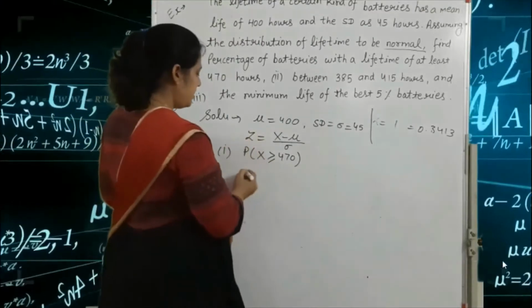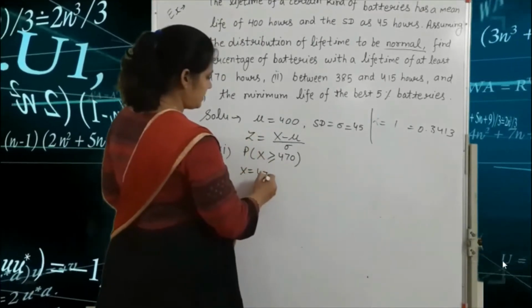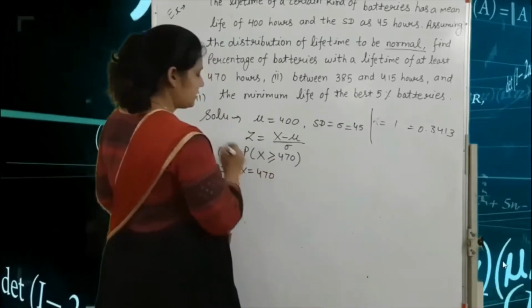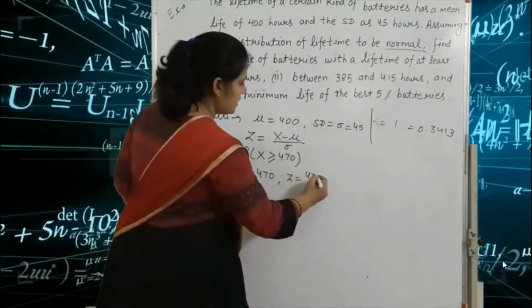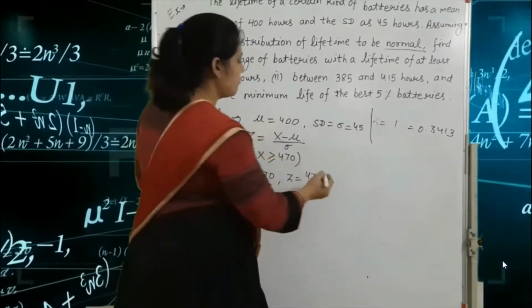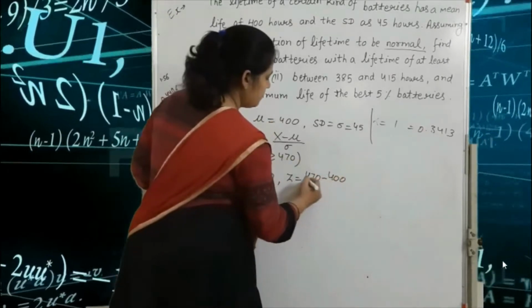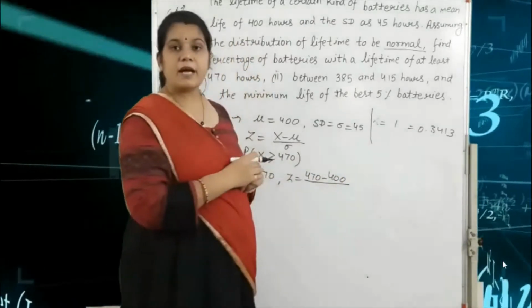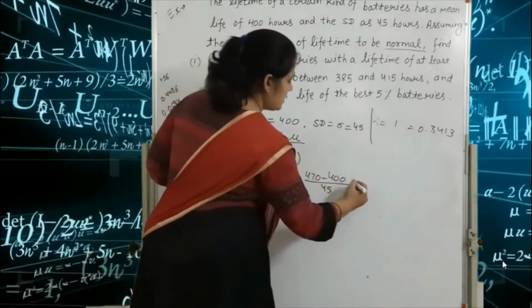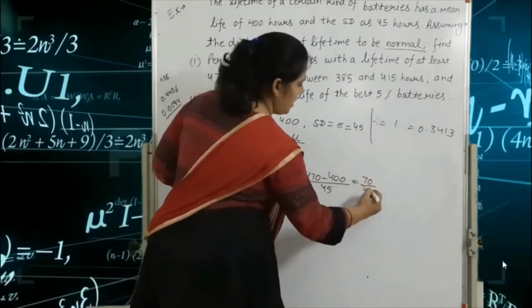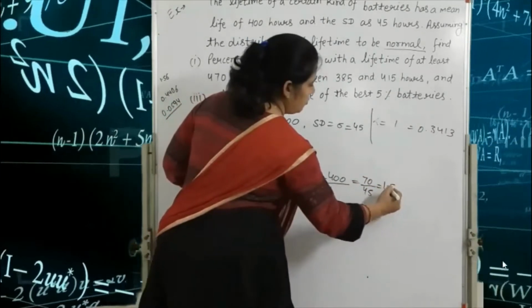If X is equal to 470, then Z is equal to 470 minus the mean 400, divided by sigma, which is 45. So 70 by 45 gives 1.56.